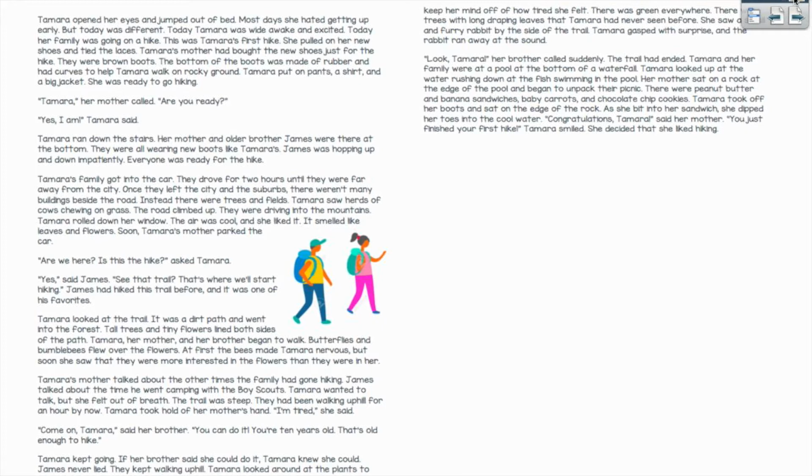Tamara rolled down her window. The air was cool and she liked it. It smelled like leaves and flowers. Soon Tamara's mother parked the car.